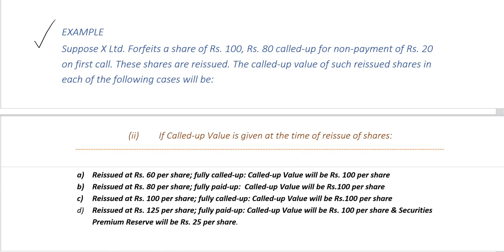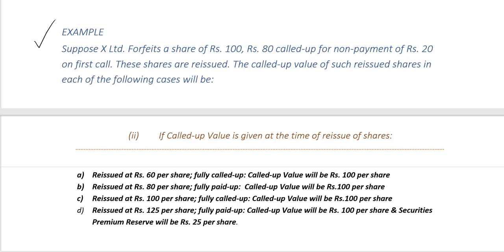Now let's say the second case, if the called up value is given at the time of the reissue of shares. For example, where it's reissued at rupees 60 per share fully called up. So then it says fully called up, so the called up value will be 100 per share. It's reissue at discount, where the reissue price 60 is less than the called up value of rupees 100. So the discount on reissue is rupees 40 per share.